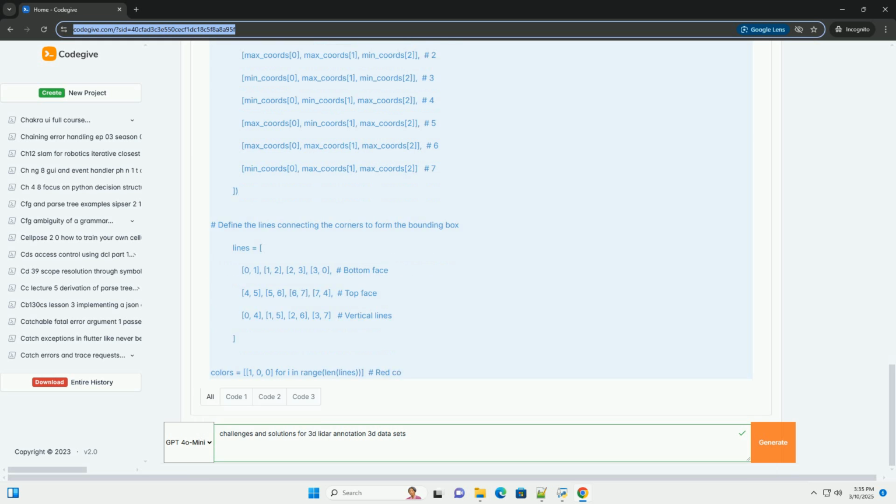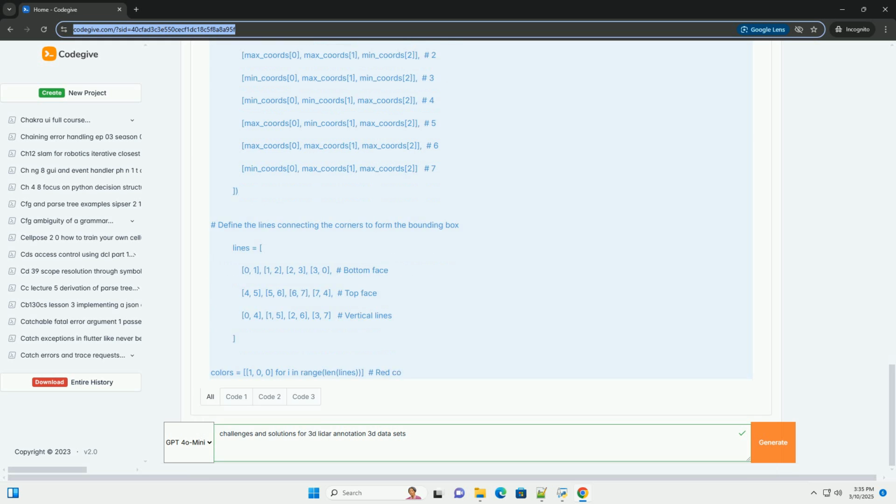More sophisticated mouse interaction: Implement more intuitive mouse interaction for creating and adjusting bounding boxes, such as dragging corners or faces. Multi-frame annotation: Extend the tool to support annotating multiple frames of lidar data and track objects over time. Active learning integration: Prioritize frames for annotation based on model uncertainty. 3. Key considerations for building a production-ready 3D lidar annotation tool.